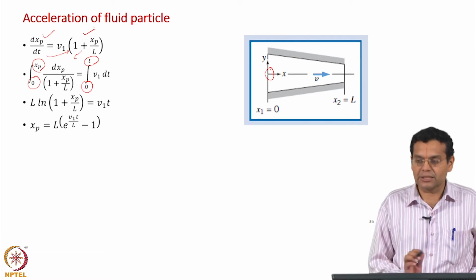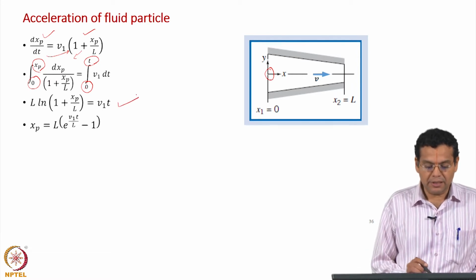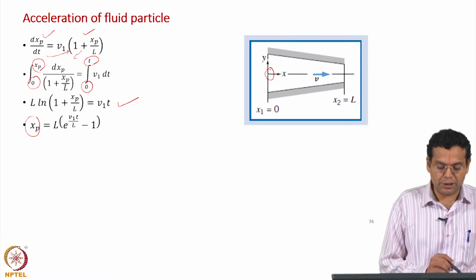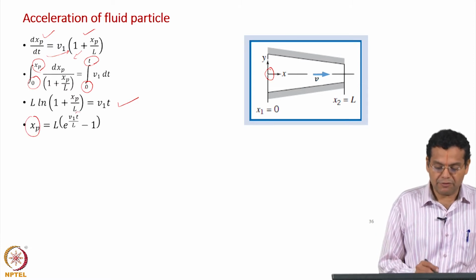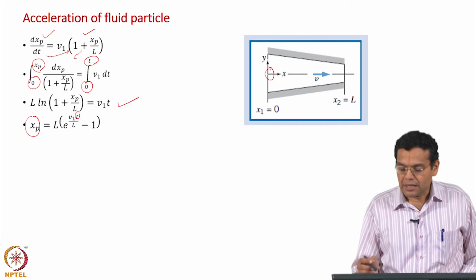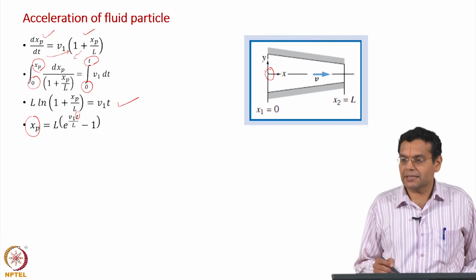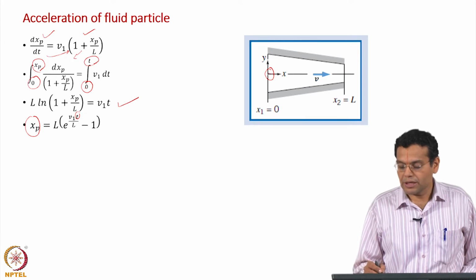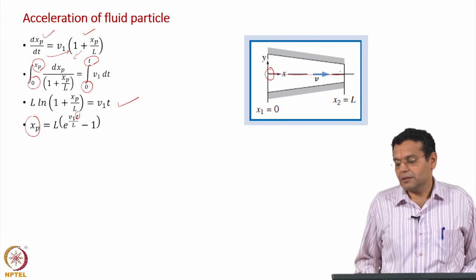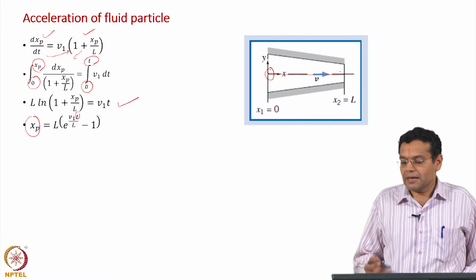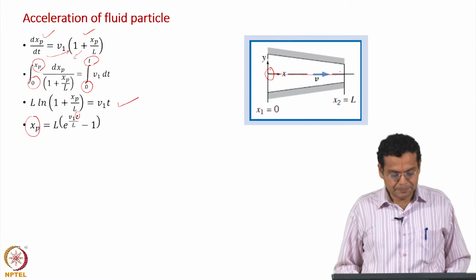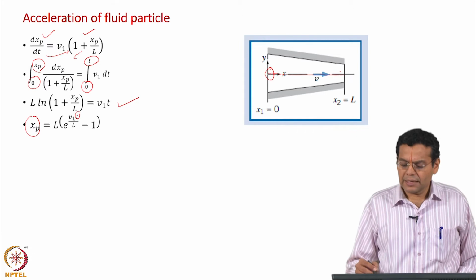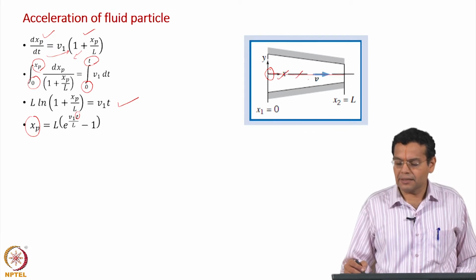Our objective was to get the position of the particle as a function of time. So, rearrange this equation so that you get an expression for the position of the particle as a function of time. What does the time mean? As I told you, the particle starts here, you start your time and then it travels along the channel and time keeps ticking away. And this gives you at any time instant where the particle is, here, here, here, etc.